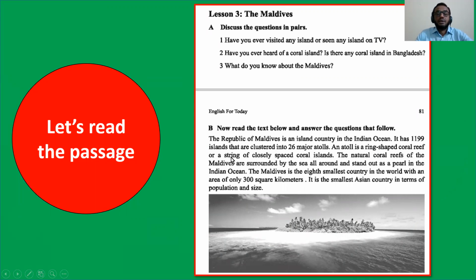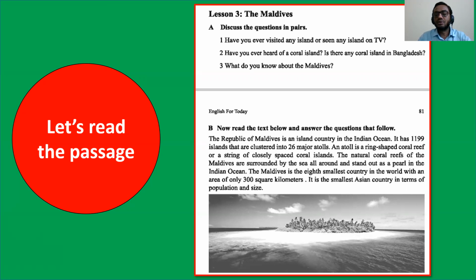Can I start now? Fine. The Republic of Maldives is an island country in the Indian Ocean. It has 1,199 islands that are clustered into 26 major atolls. An atoll is a ring-shaped coral reef or a string of closely spaced coral islands.